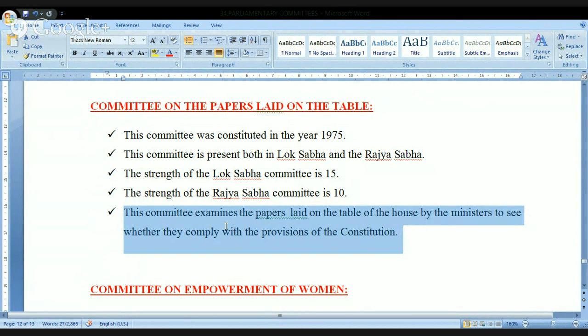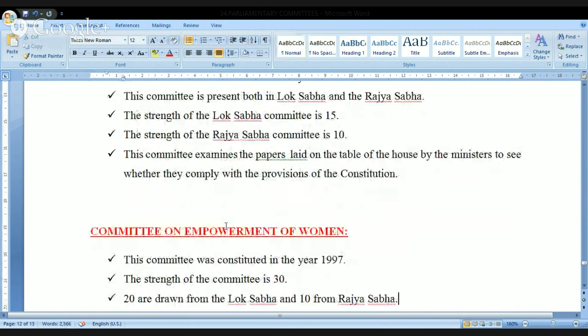Very important one. This committee will come into the picture after the bills are presented to Parliament, and they will verify whether every provision present in those bills complies with the provisions of the Constitution or not. All right.